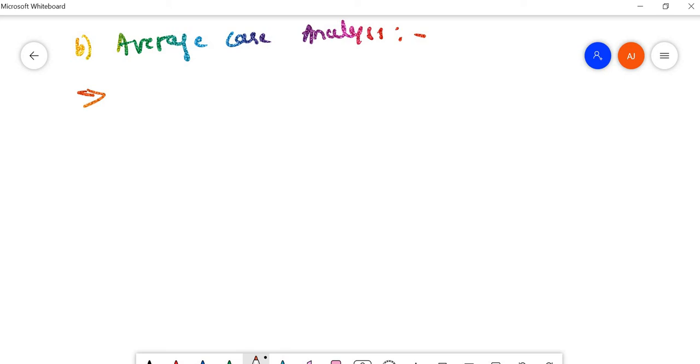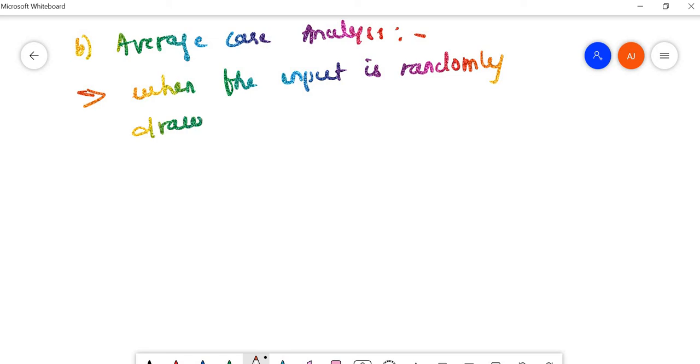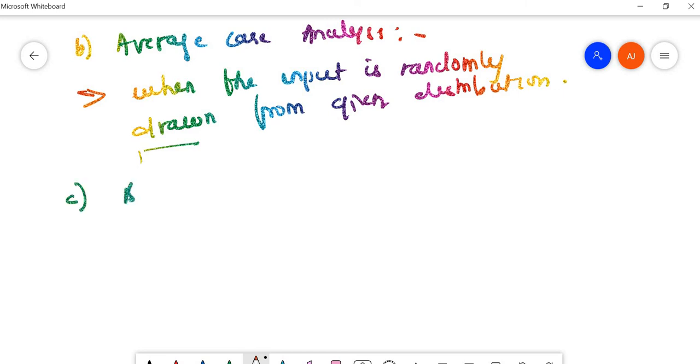Here we can see that the input is randomly drawn from a given distribution. Okay, so this is the definition, and we know that there is a presence of data, but we don't know where it is present. So that is the average case.